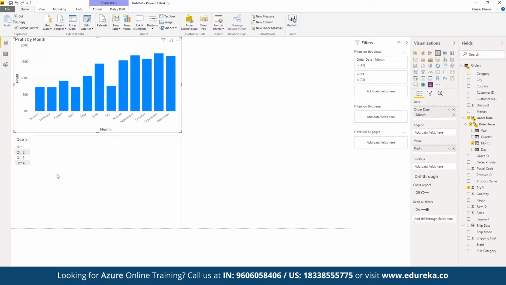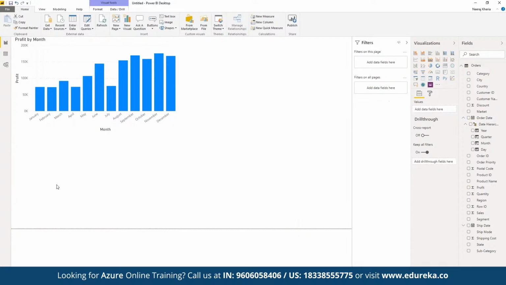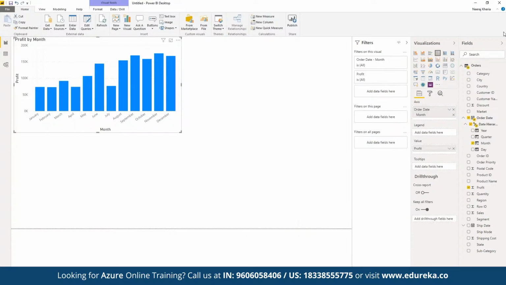But here we want to make sure, just to avoid confusion, we can remove this. Now here we can choose this table, and now we want to display the variation in terms of year. But again, here we also want to display in the legends the multiple quarter data set as well. For example, we want to display the year-wise data set, but we want to make sure that we are segregating them based on the year-wise performance.